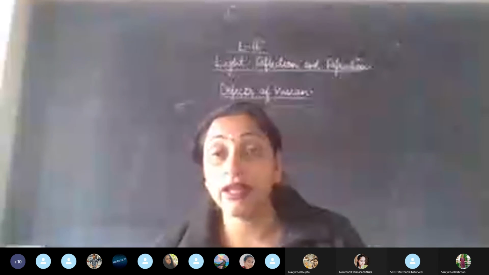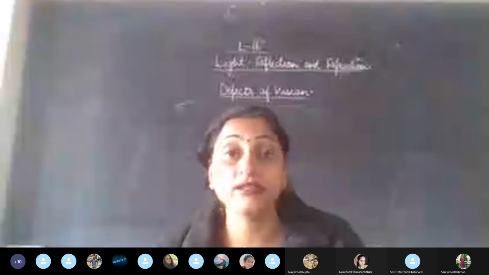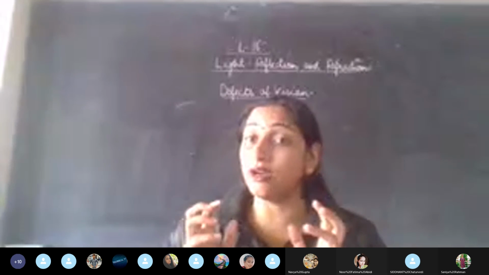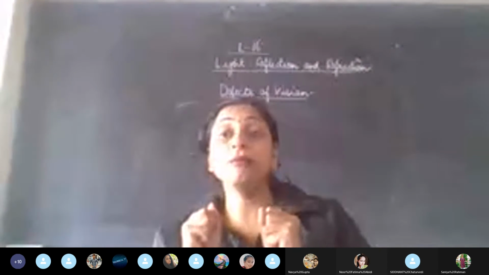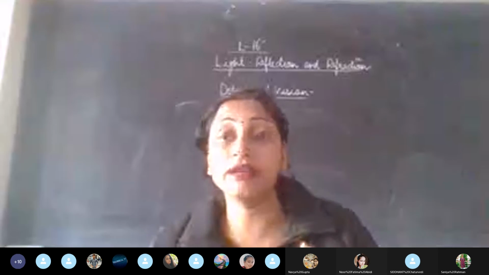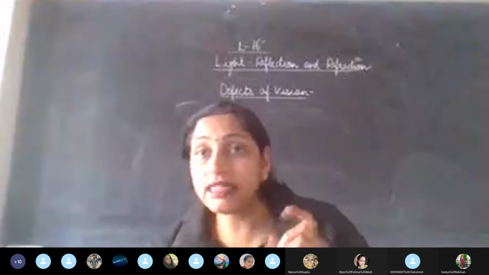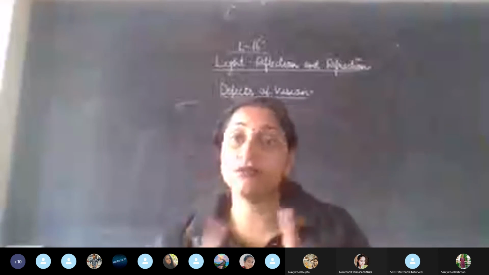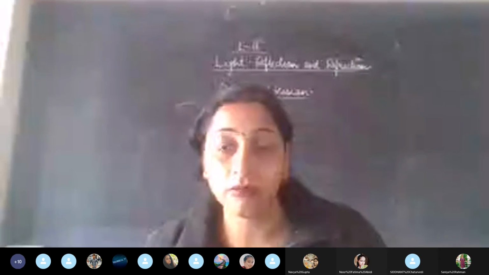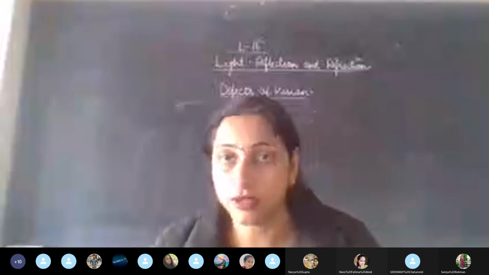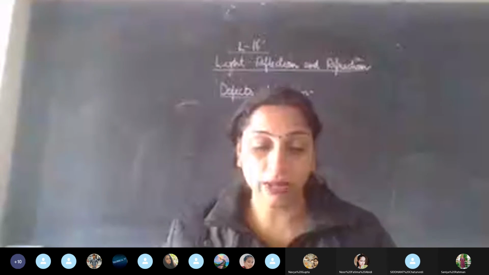So there can be two conditions, one of course the normal one. If the ciliary muscles are contracting, they are going to make the lens thicker. And if they relax, in that case it becomes thinner. So in both the cases there is a problem. The lens needs to be in normal position. Fine. So let's talk about it.